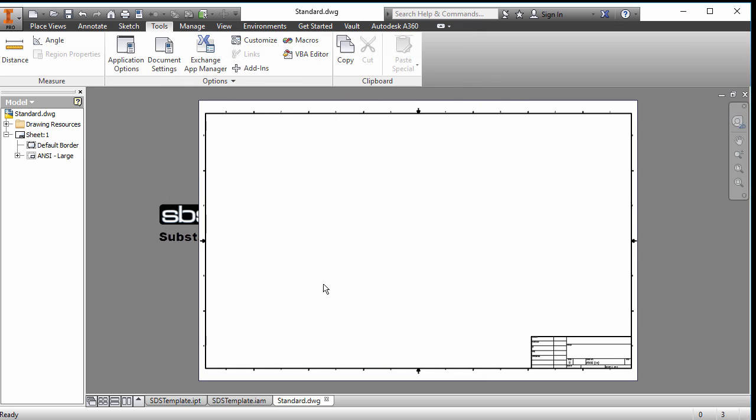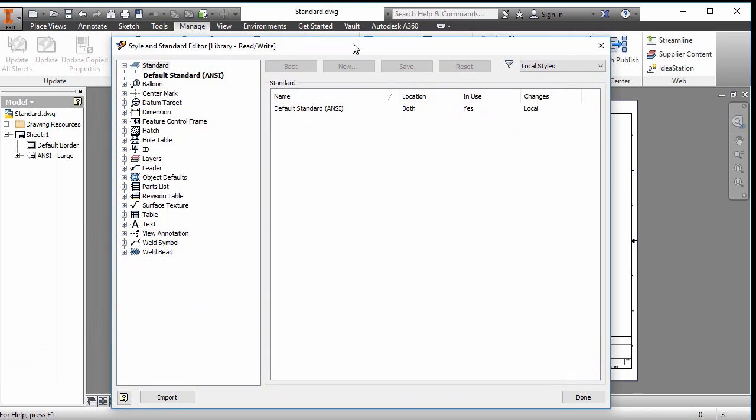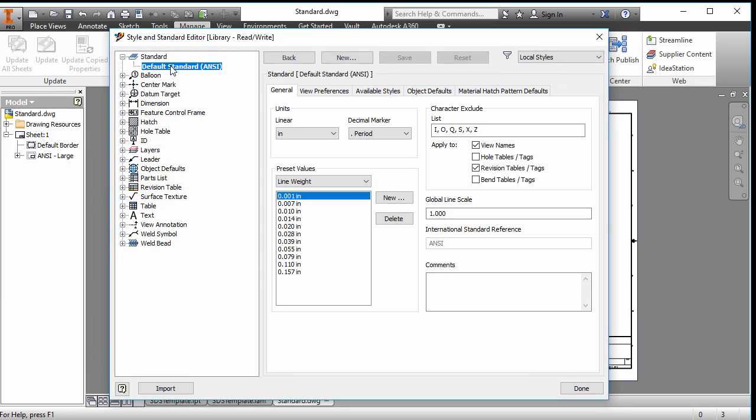So that's all you really need to do for a drawing template. But what you need to go further, and what I was insinuating before, is that if you go into the styles editor, what you should be doing is creating your own styles. You would come into here and go to new and create a new style called whatever your company's name or whatever company you have. You can export the style.